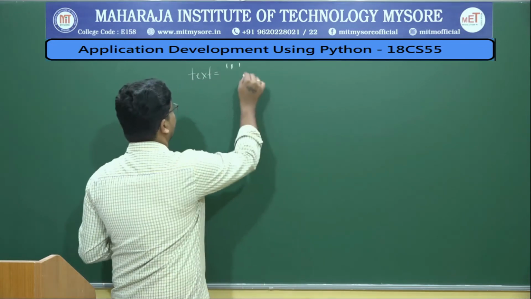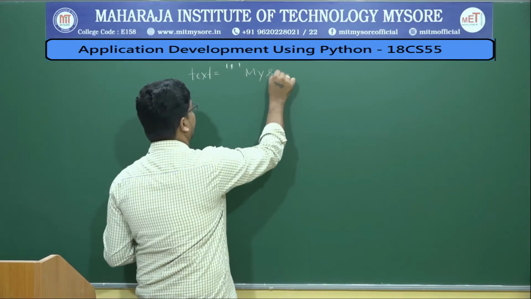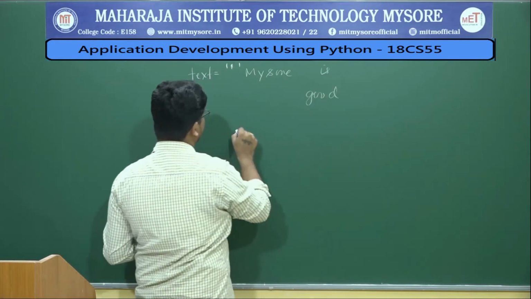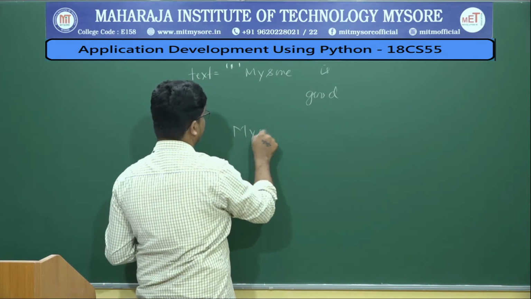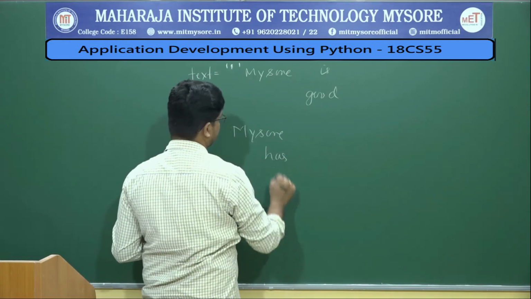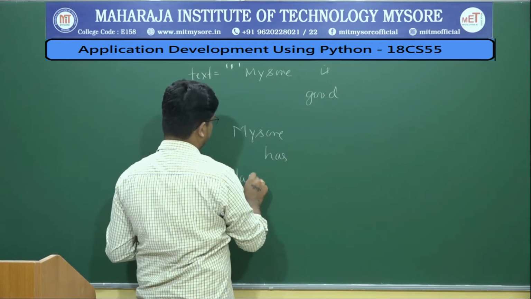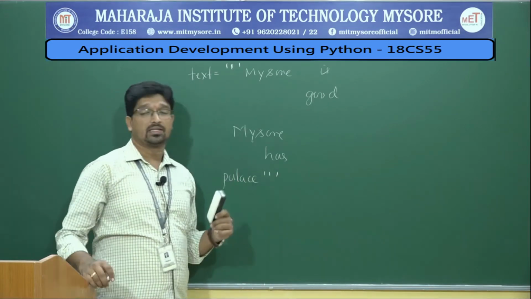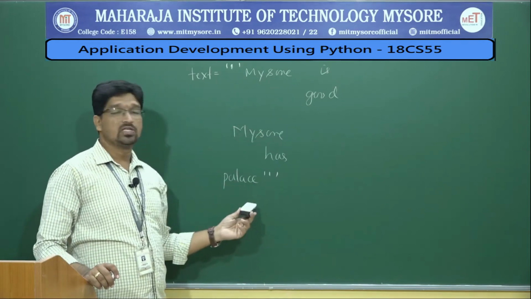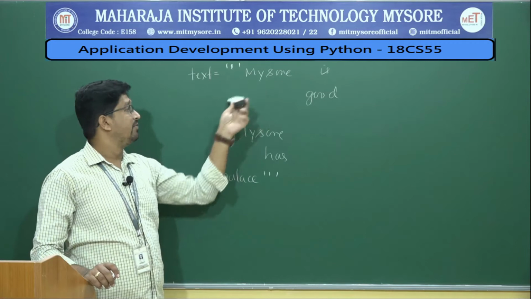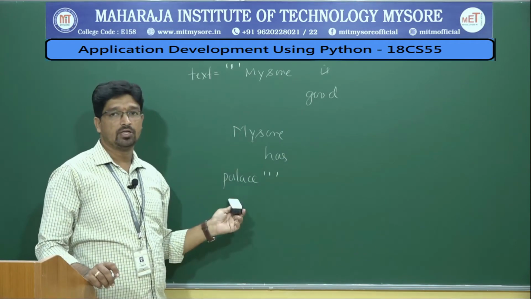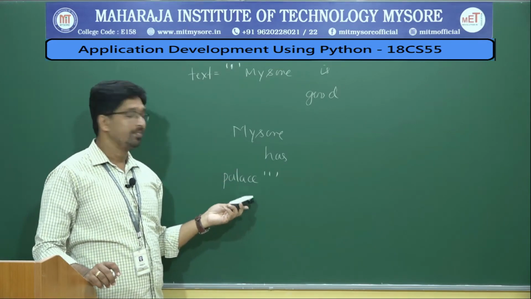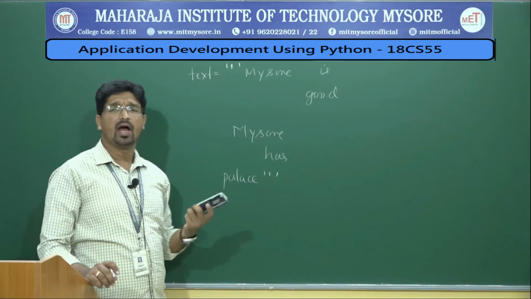Let us write: Mysore is good, Mysore has palace, and I'm closing this text. Assume that there are 5 lines of text, which has got some spacing of information. Now I wanted to split this particular data. Then how can we do it?